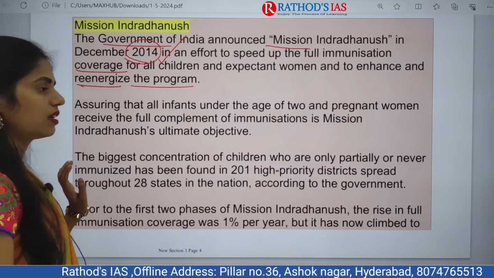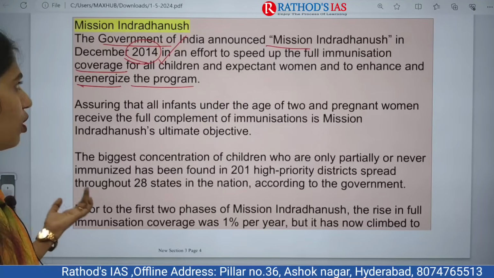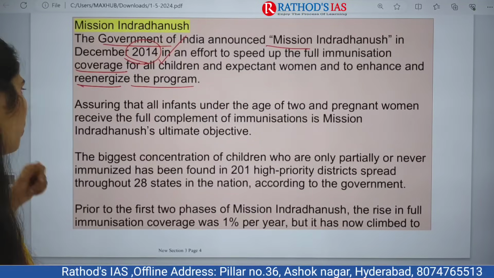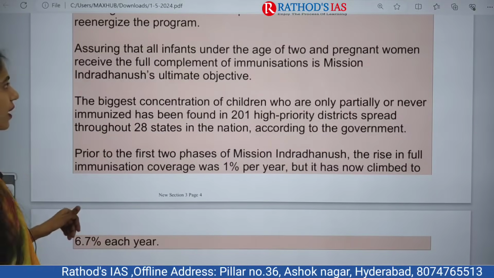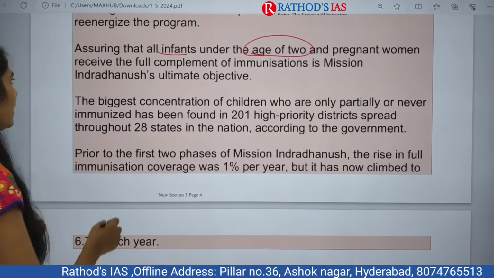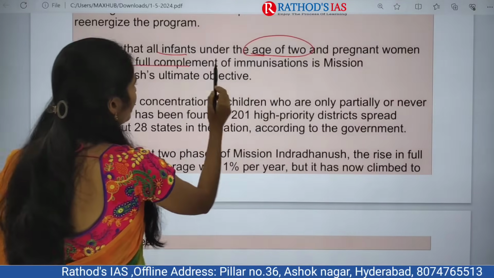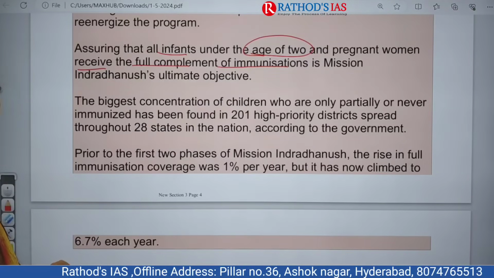And next one is pregnant women. So especially to re-energize this Universal Immunization Program. And this program is also assuring that infants who are under age of 2 years and pregnant women receive the full complement of immunization, which is Mission Indradhanush's ultimate objective.